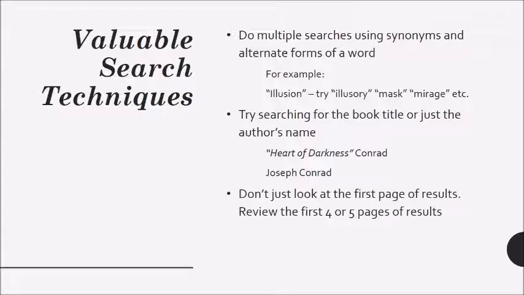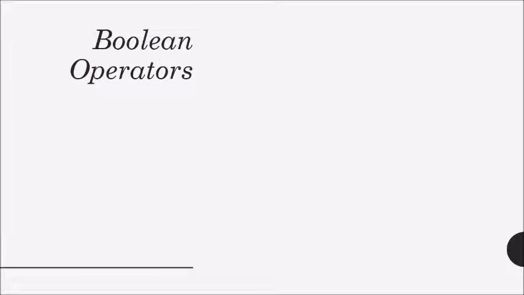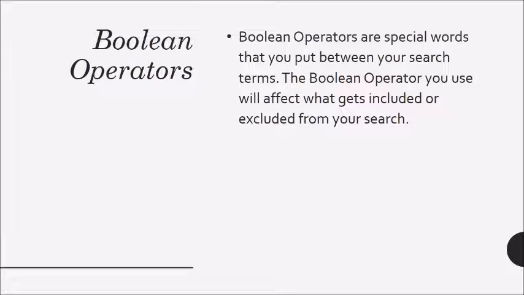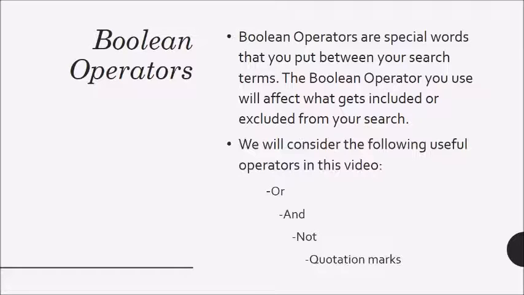Don't just look at the first page of results either. Go a few pages back. Sometimes there's a real gem of a result hiding a few pages in that you'll be very sorry you missed. Finally, use Boolean operators to widen or restrict your search as needed. Boolean operators are special words that you put between your search terms, and they affect what gets included or excluded from your search. In this video, we're going to focus on 4 Boolean operators in particular: or, and, not, and the use of quotation marks.